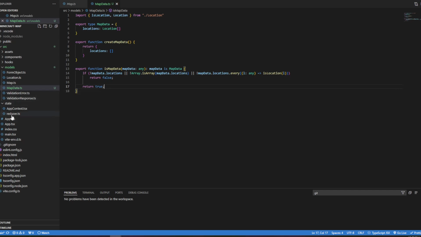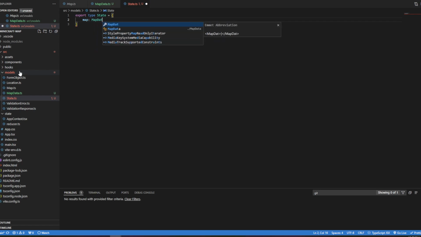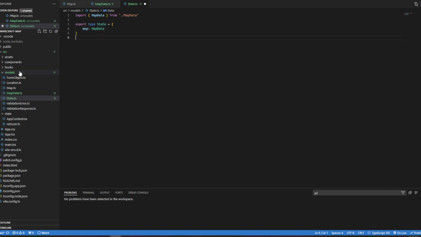And then here in state, I actually want to pull state out into its own model. So I'm going to create a new file, call it state. This will be export type state equals map, because this will be the currently loaded map. And map will be type map data, bring that in. Then export function create state.